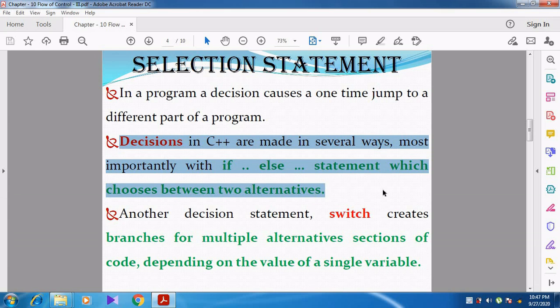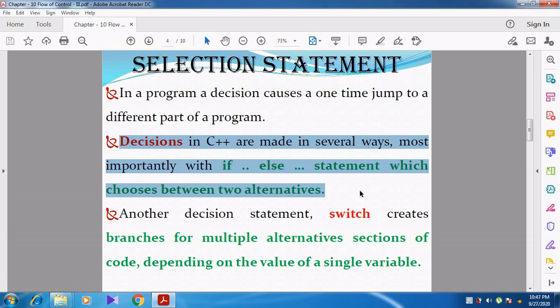Sometimes we use the if statement and then the else if statement, like that we use different statements. But most commonly we use the if-else statement, which is choosing between two alternatives.